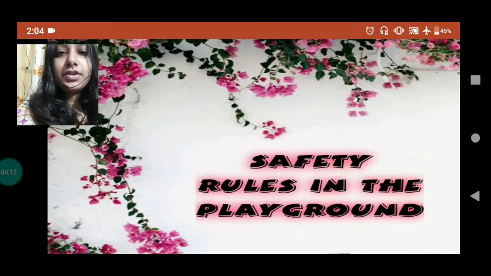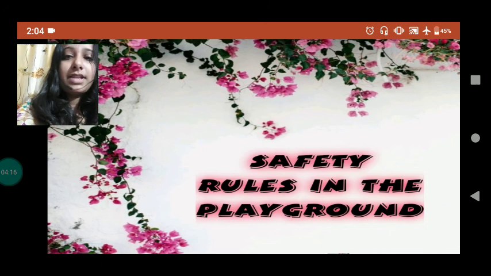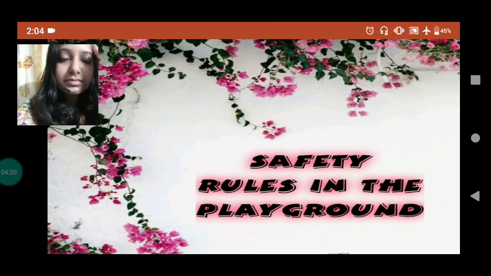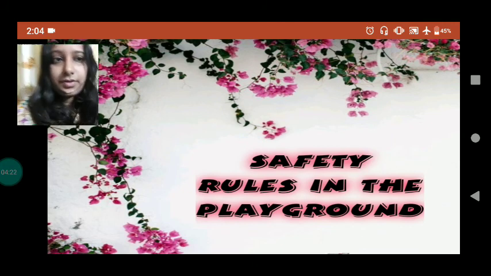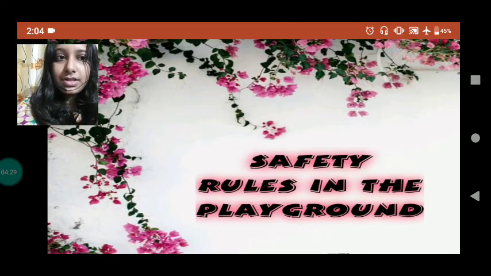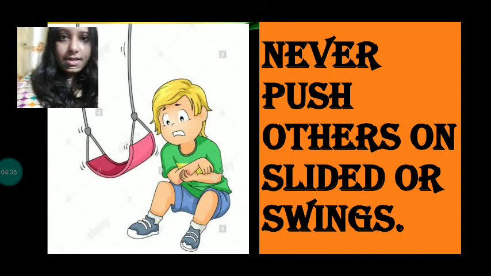Now moving on to today's work, we are going to learn the safety rules that should be followed in the playground or in the swimming pool. Starting with the safety rules that should be followed in the playground. It is very important to understand these rules, because all of you are going to learn them and write them in your copy as well. So let's start with the first one.